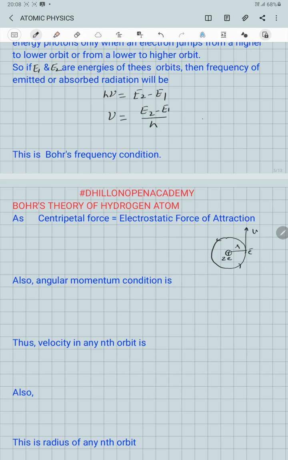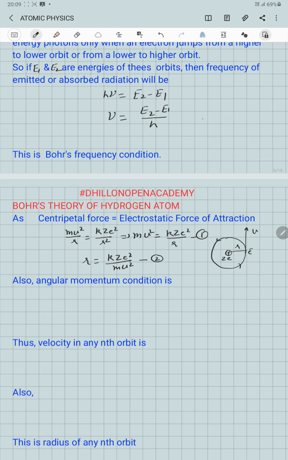The centripetal force required for the revolution comes from the electrostatic force of attraction. This means that mv square over r is equal to k into Ze square over r square. From here we get mv square equal to k into Ze square over r, equation 1, or r is equal to k into Ze square over mv square.